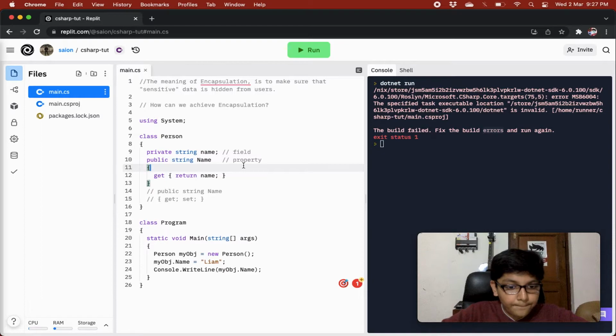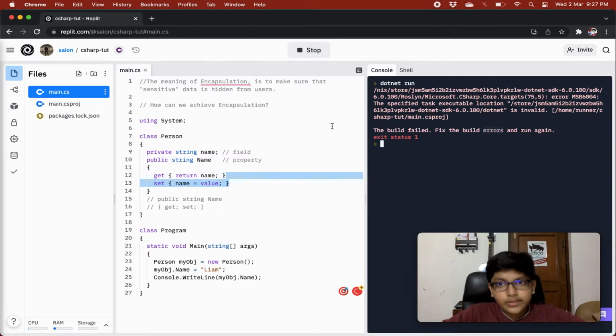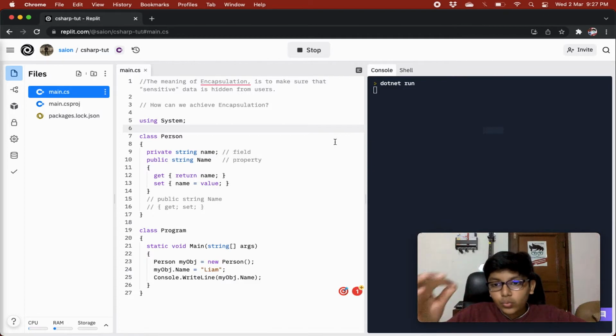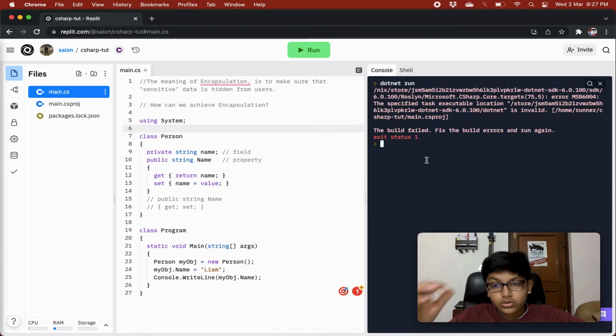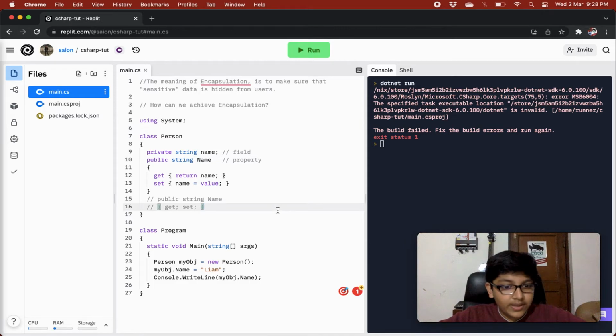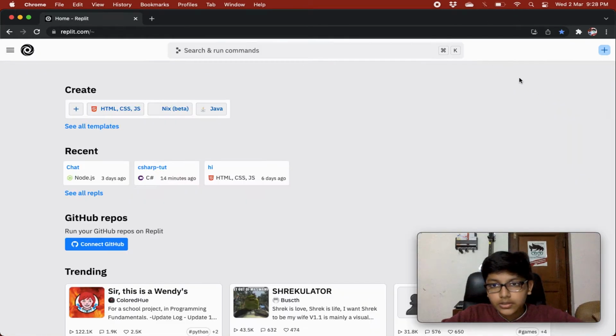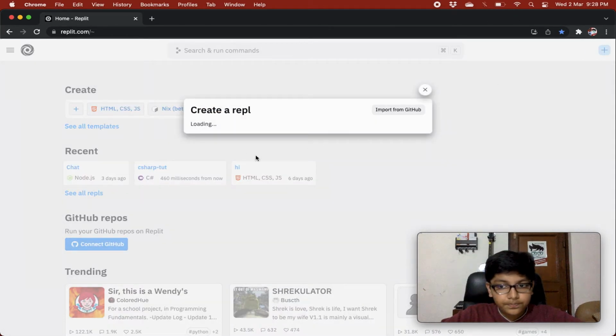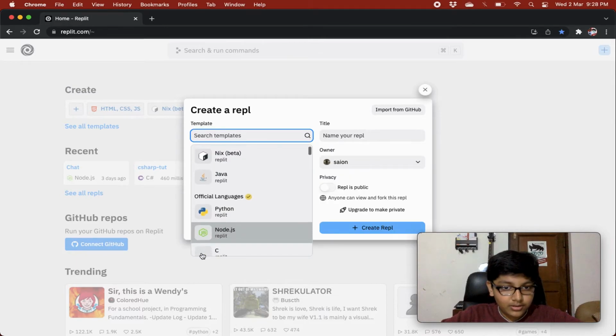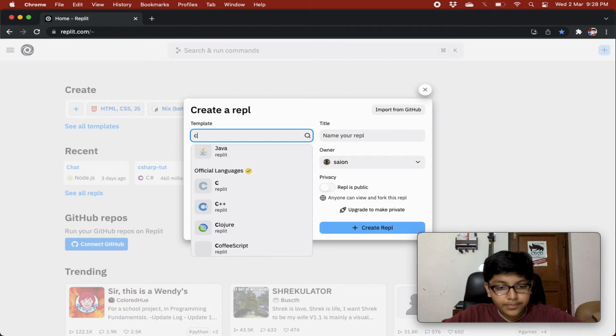Though if we just do command Z and run this, this won't give us an error. Okay, so this is giving us an error. Let's just solve this very quick. So where is it giving an error? Okay, so error, this is invalid. I don't see what is invalid, but I'm just gonna go back here. I think there's a problem with this REPL over here. So it will just take me a second to create a C# REPL.